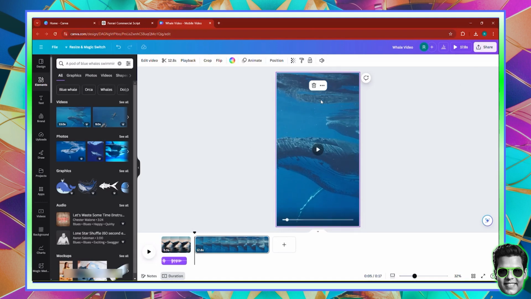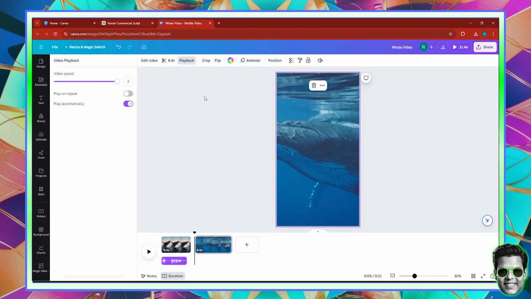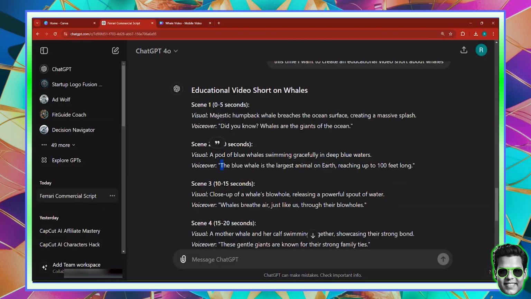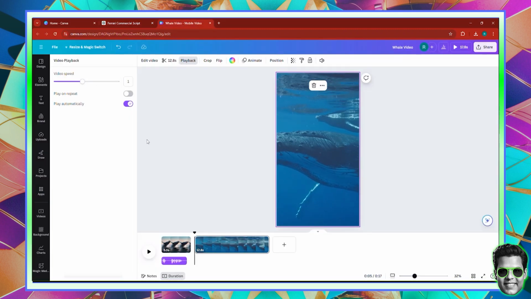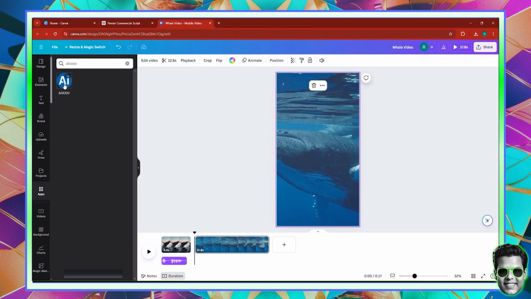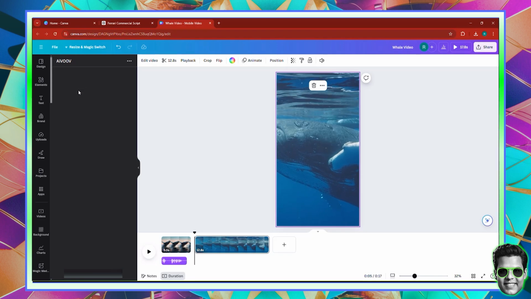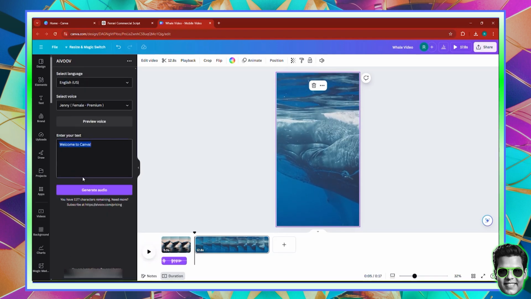Let's go to the playback option, and let's increase the speed to 2 times, and go back and grab the text which says the blue whale, and so on. Okay. So let's copy this particular script. Just for now, let's keep the video speed at 1, and let's go to Apps, search AI Vuv, and here we have this beautiful whale right there. So I'm going to go ahead over here and enter my text.